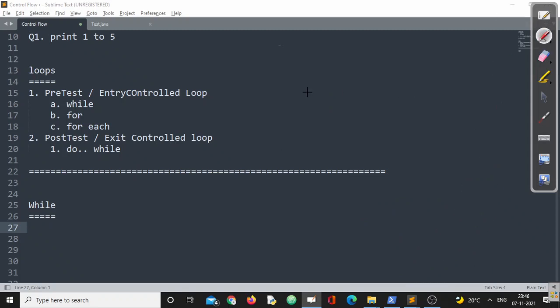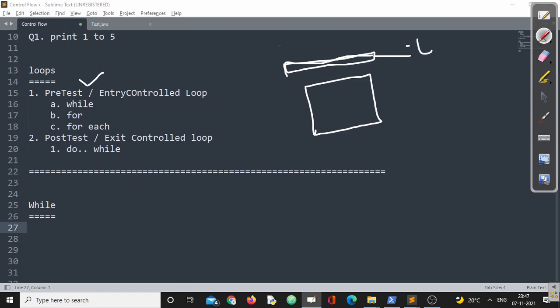So the major point is about the pre-test loop. Suppose this loop needs to be executed. In a pre-test loop, the condition is written just before the loop starts. The condition will always appear at the top of the block. If the condition is true, the block will be executed. If it is false, it will not be executed. This is what is called a pre-test loop.